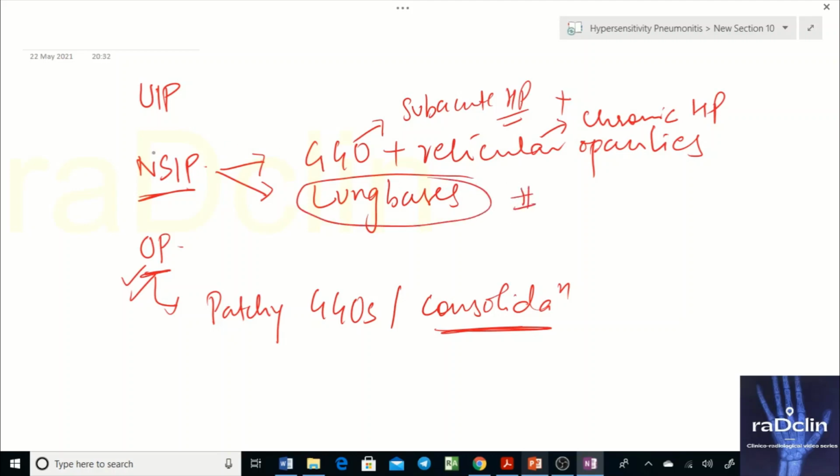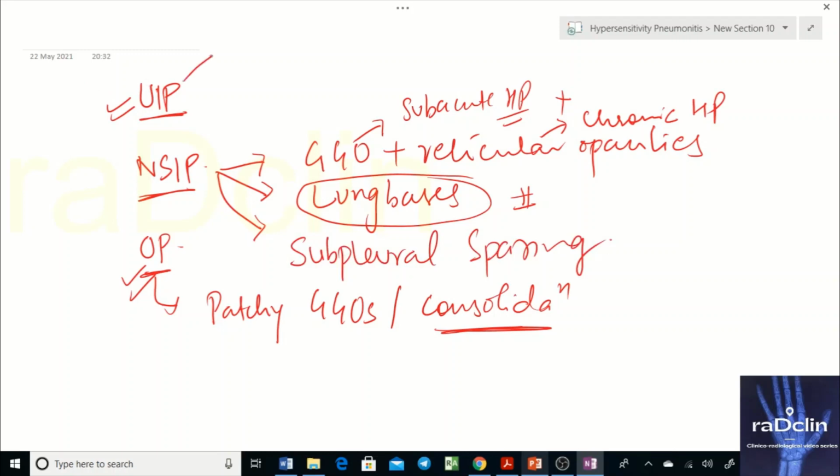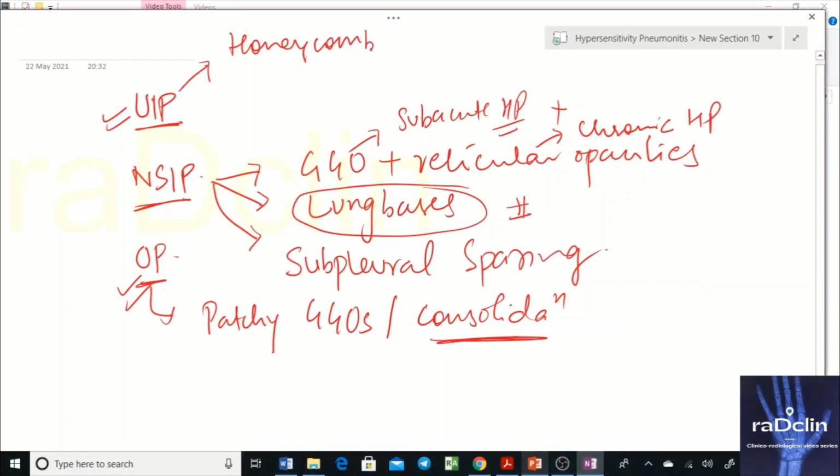Another important thing is UIP. Another important point to differentiate, which is very classical of NSIP, is subpleural sparing. And in UIP, what you classically see is honeycombing and reticular opacities, and all those fibrotic changes like traction bronchiectasis.